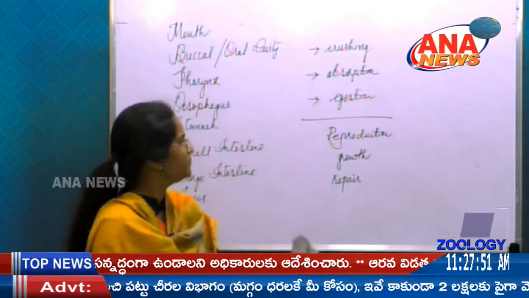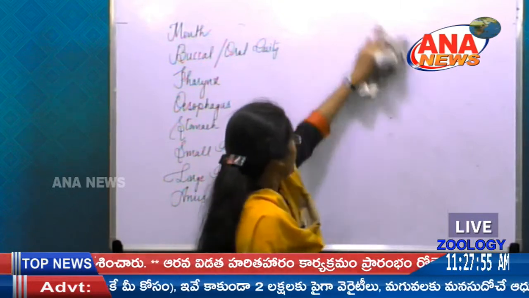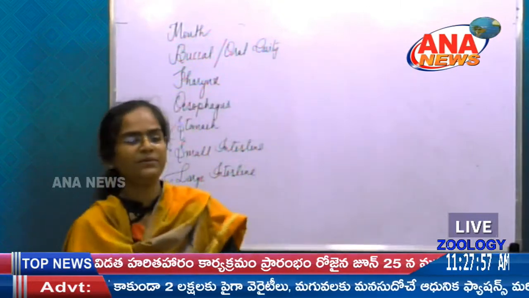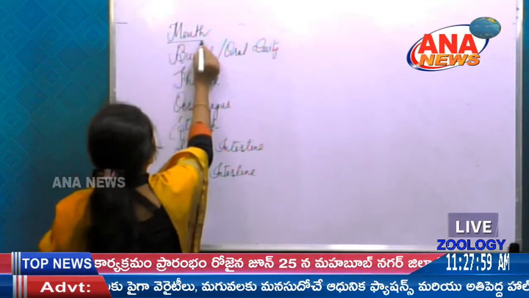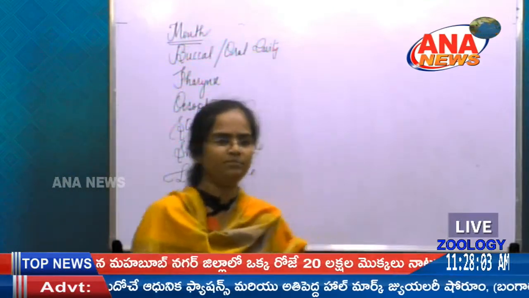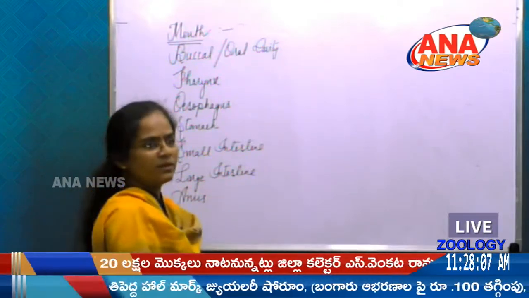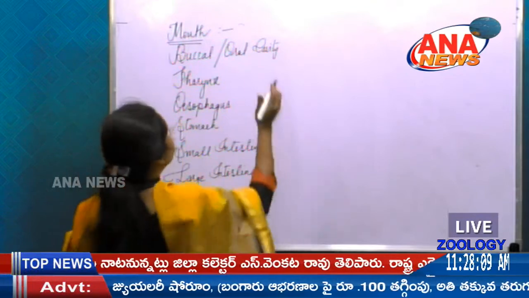So first of all, the first part of the alimentary canal is nothing but the mouth. You are all well known about the mouth here, but what are the parts present here?